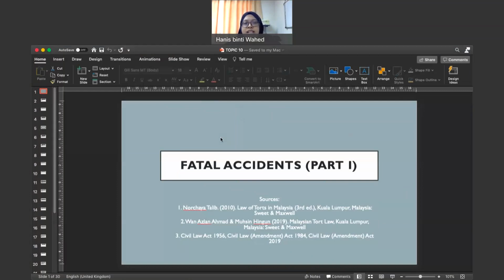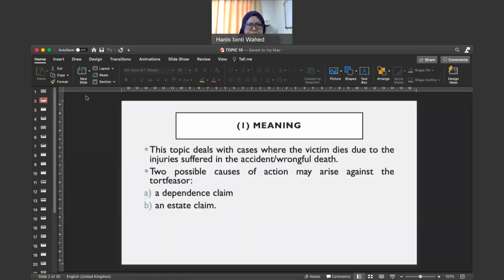For today we will discuss the topic of fatal accident. As you can see from this slide, before this we already discussed damages, special damages and general damages. We've discussed the law in Malaysia that governs damages for personal injuries, which is Section 28A, Civil Law Act 1956. That section should be read together with the 2019 amendments.